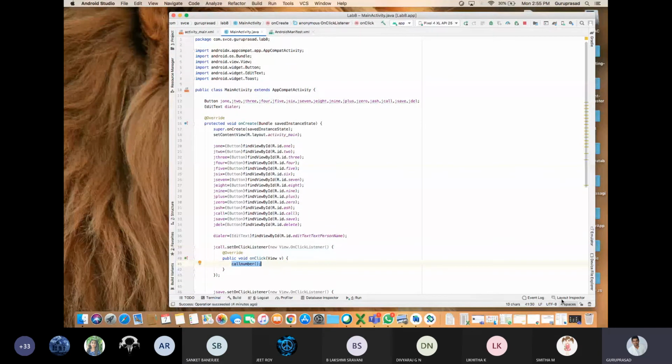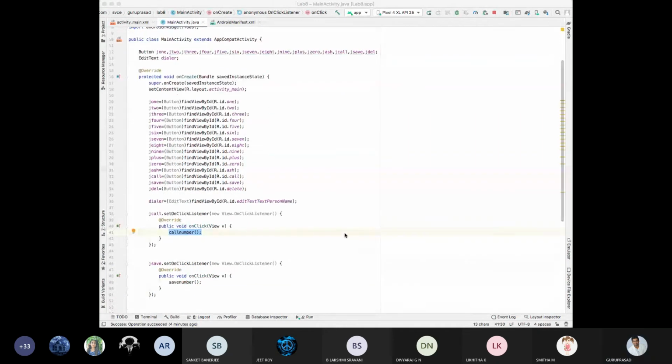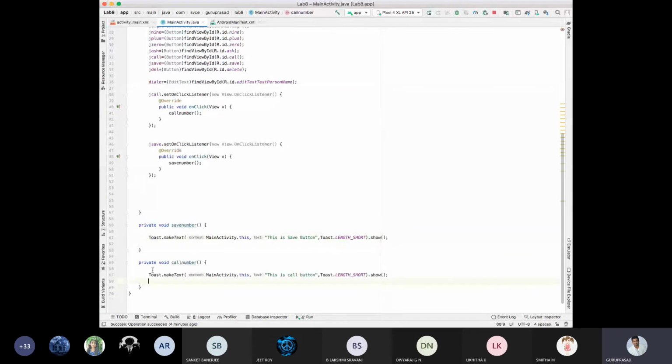See, call button and save button. I've just redirected to this is call button and save button. I'll be defining something for the call button. It should be redirected to call. If it is save button, save. First, we need to take the input, right? First, we need to take 9844641646. First, we need to take the input.